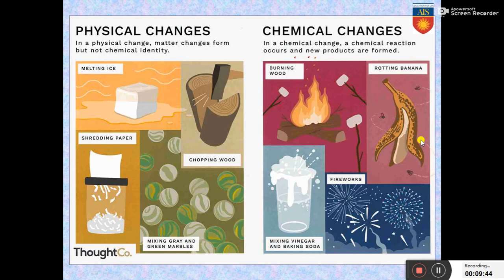I have given a picture of some physical and chemical changes like melting of ice, chopping of wood, mixing of grey and green marbles or tearing of paper. These are all physical changes, because no change in chemical composition is taking place, and neither are any new substances being formed. And what are chemical changes? Burning of wood, rotting of a banana, fireworks, mixing vinegar with baking soda. These are all chemical changes, and see, they are mostly or all irreversible, but physical changes are reversible.